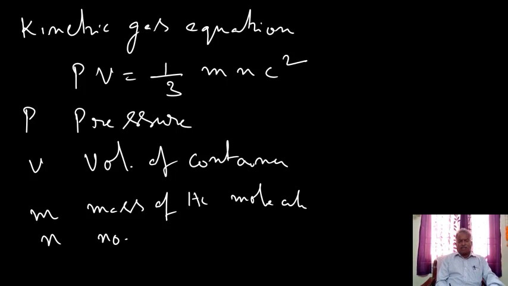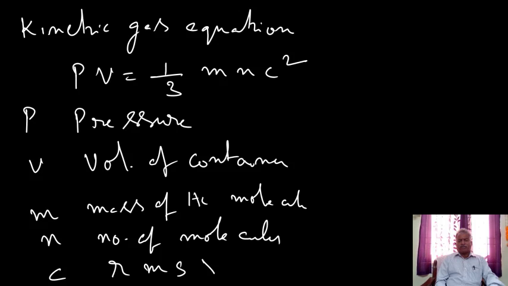n is the number of molecules. c is the RMS velocity. RMS means root mean square velocity. c is the root mean square velocity. So this is the usual notation of all the letters present in it.